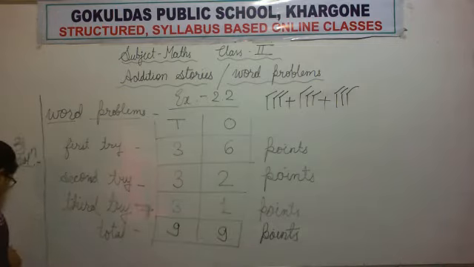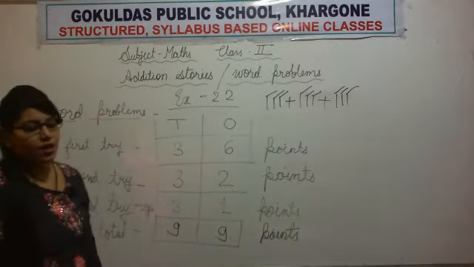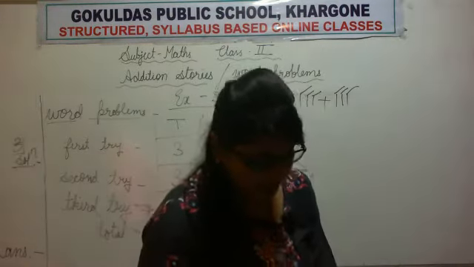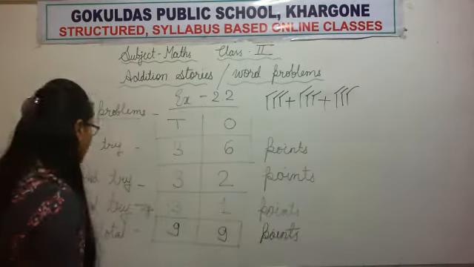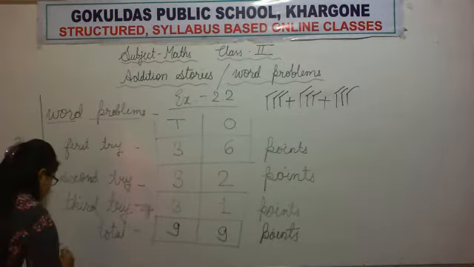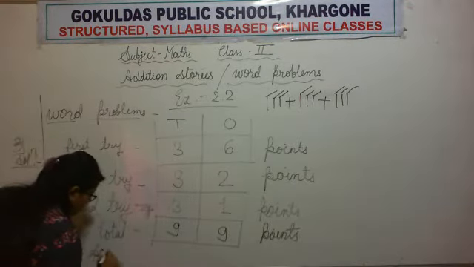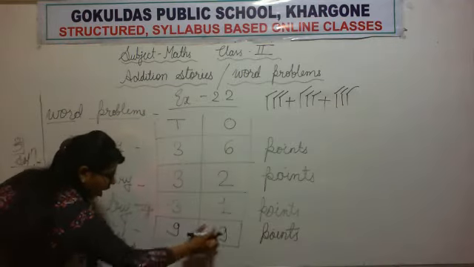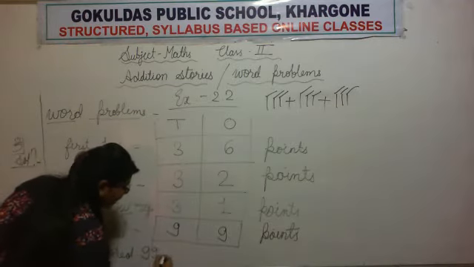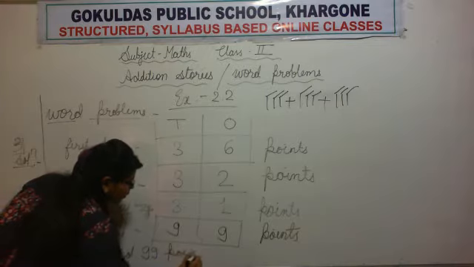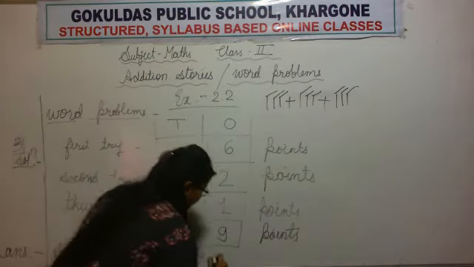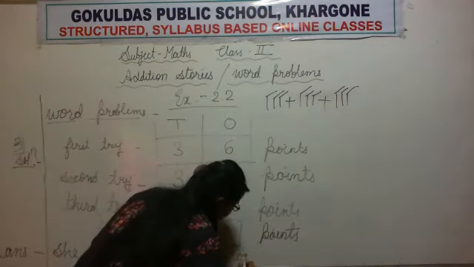Now we will write the answer as we got the answer. Our question was how many points did she score altogether? So we will write she scored 99 points all together.